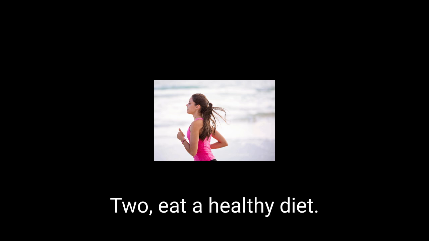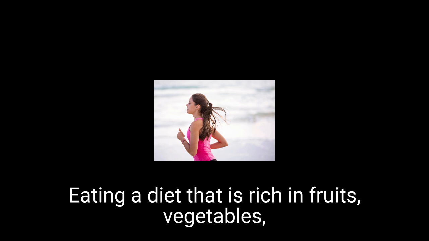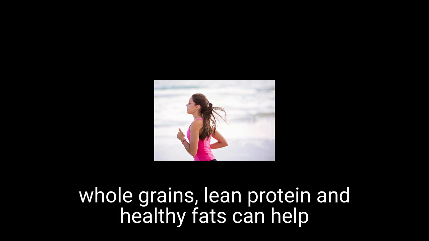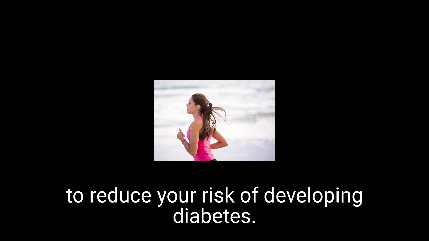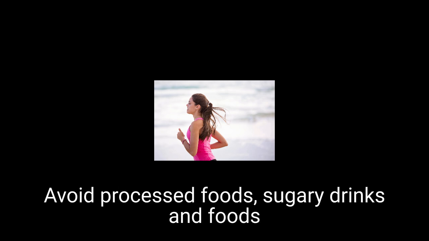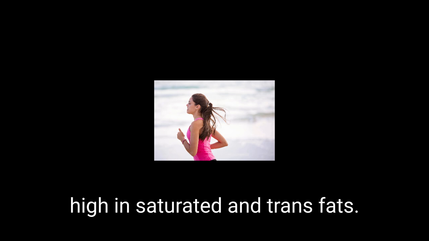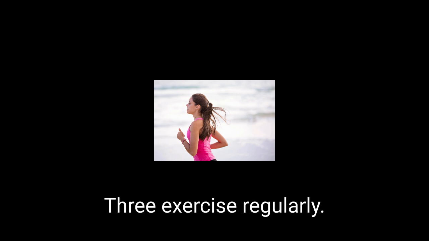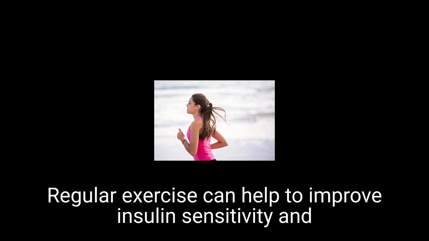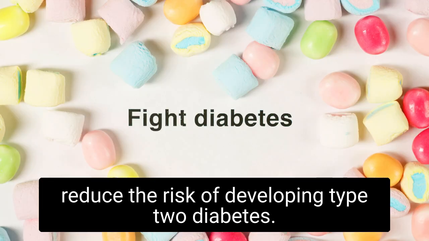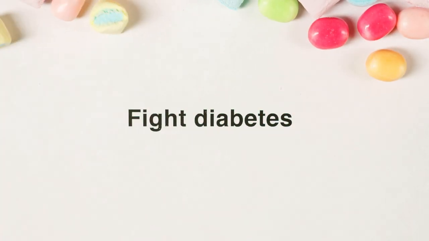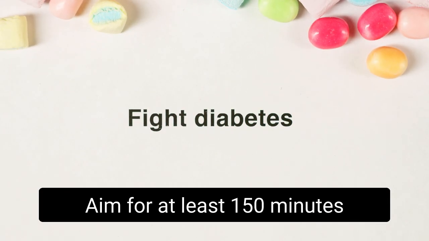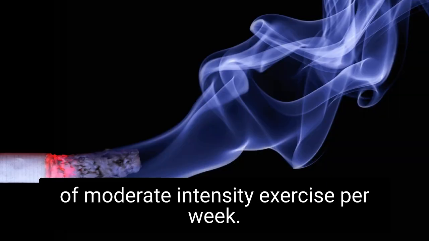2. Eat a healthy diet. Eating a diet that is rich in fruits, vegetables, whole grains, lean protein, and healthy fats can help to reduce your risk of developing diabetes. Avoid processed foods, sugary drinks, and foods high in saturated and trans fats. 3. Exercise regularly. Regular exercise can help to improve insulin sensitivity and reduce the risk of developing type 2 diabetes. Aim for at least 150 minutes of moderate intensity exercise per week.